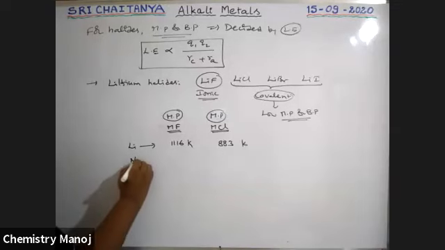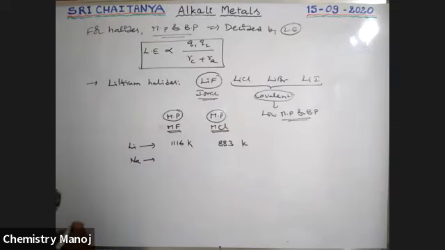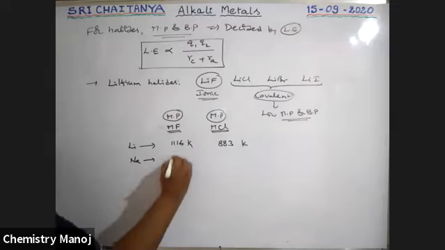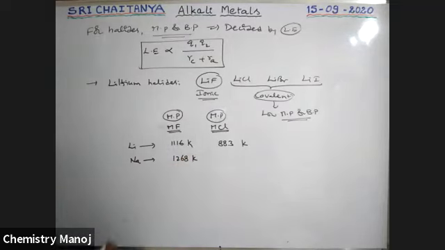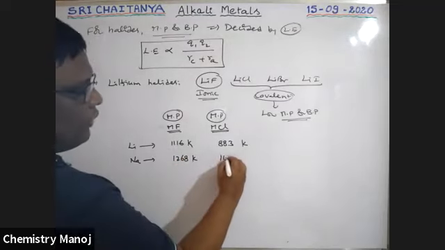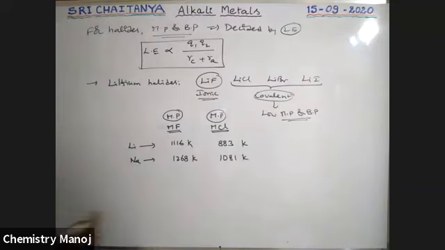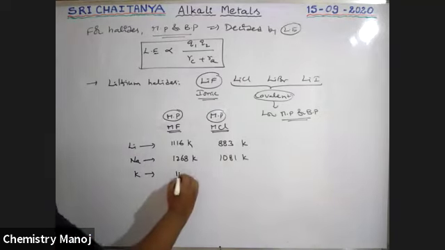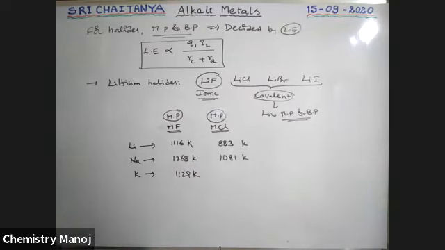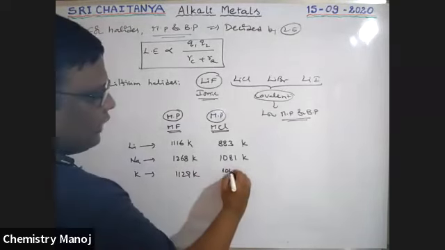Next, sodium: 1268 Kelvin for the fluoride and 1081 Kelvin for the chloride. Potassium: KF is 1129 Kelvin and 1045 Kelvin.